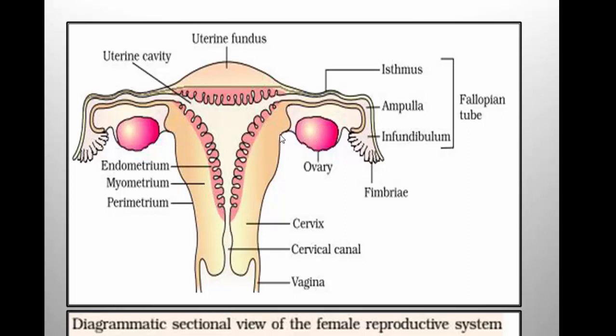Ovaries are attached to the uterus with the help of ovarian ligament. To the pelvic wall as well as to the uterus, the ovaries are attached with the help of ovarian ligament. So here the ovaries are located, they are oval in shape, attached to the pelvic wall as well as to the uterus with the help of ovarian ligament.